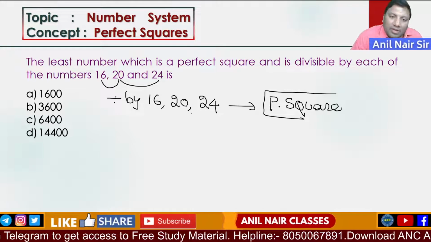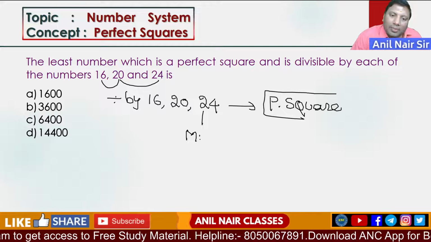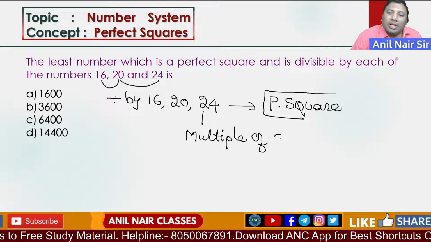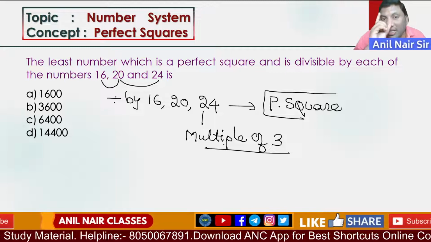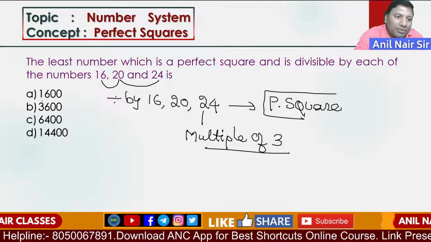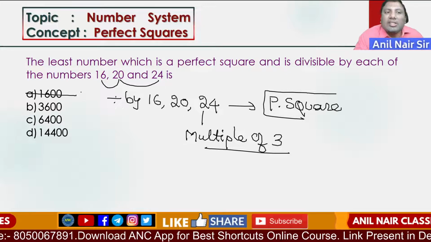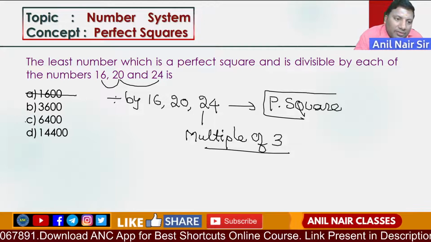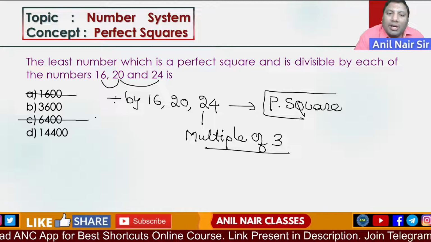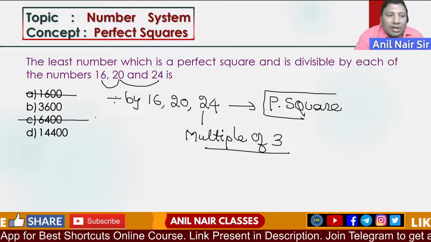Listen carefully. 24 is a multiple of 3, 8 into 3. The number is divisible by 24, which means the number should be a multiple of 3. 1600 is not a multiple of 3. 6400 is not a multiple of 3.